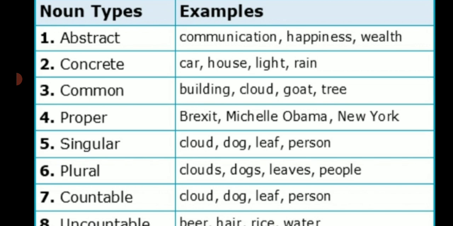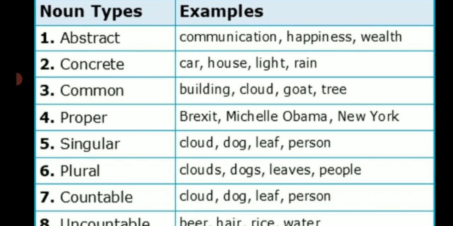An abstract noun is a type of noun that you can't see or touch. An abstract noun may include aspect, concept, idea, experience, state of being, trait, quality, feeling, or other entity that can't be experienced with five senses. Example: communication, happiness, wealth, kindness, love. These are all the examples which you can feel but you can't touch. So these are called as abstract noun.